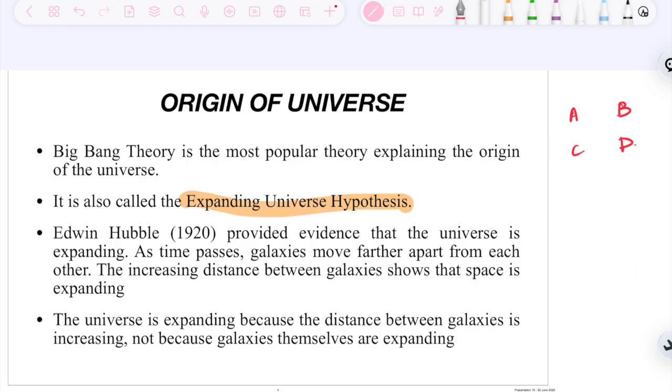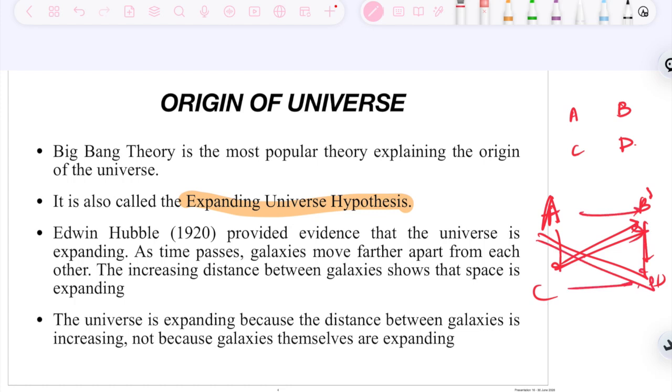This expanding universe states that after a huge amount of time, this will be A, this will be B, this will be C, this will be D. That the distance between the galaxies is increasing. The size of the galaxy is not increasing, just the distance between them is increasing with time. That is the expanding universe hypothesis.